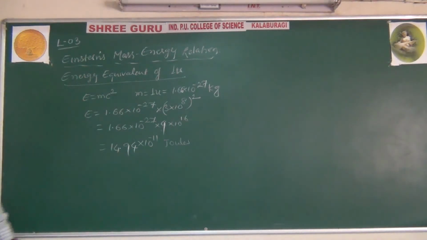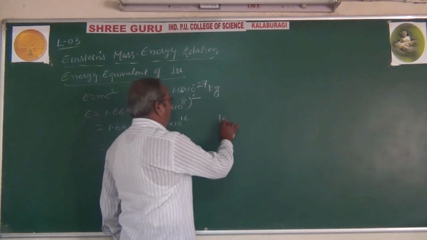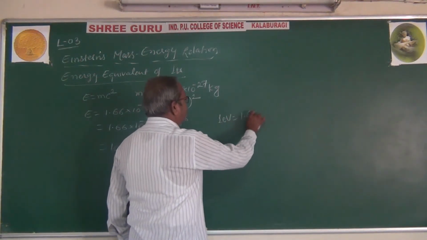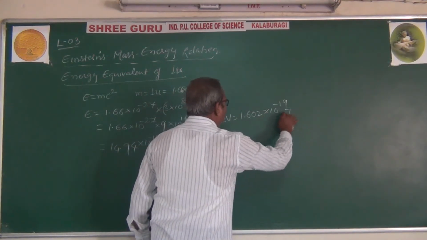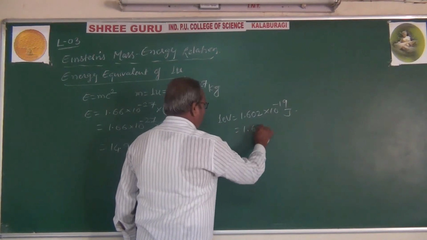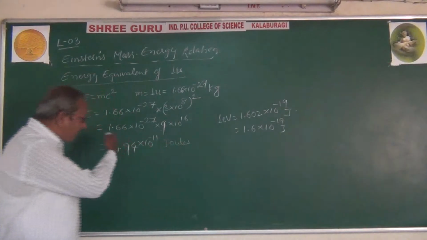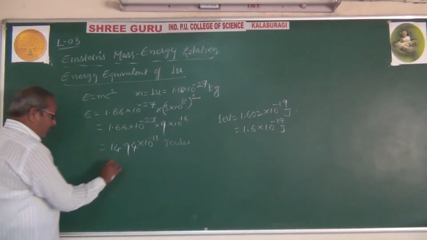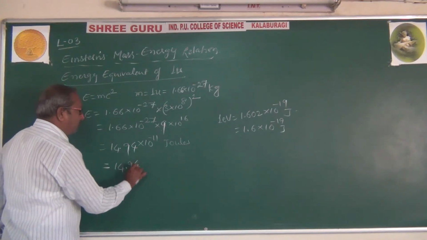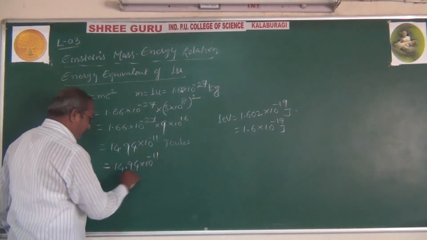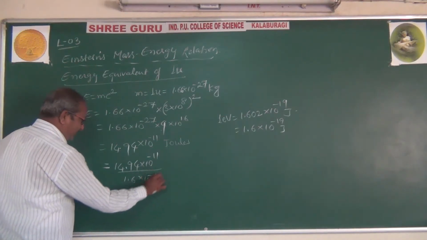Later you have to convert into electron volt. Here 1 electron volt equals 1.602 into 10 raised to minus 19 joules, or approximately 1.6 into 10 raised to minus 19 joules. Now you have to divide this value: 14.94 into 10 raised to minus 11 divided by 1.6 into 10 raised to minus 19.